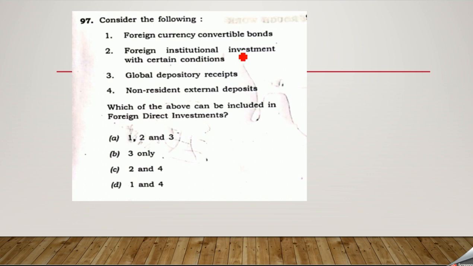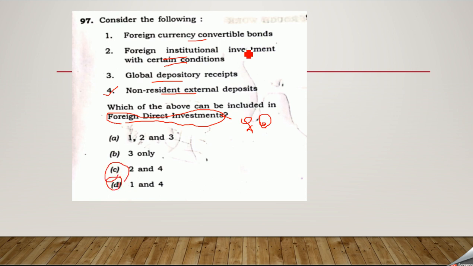Consider the following. Foreign currency convertible bonds, foreign institutional investment with certain conditions, global depository receipts GDRs, non-resident NRI, non-resident external deposit. Which of the above can be included in the foreign direct investment? FDI is an investment not made by a person but made by a company, made by a country. Sorry, in fact, here the fourth is actually speaking about a person. So D will be wrong. C will be wrong.